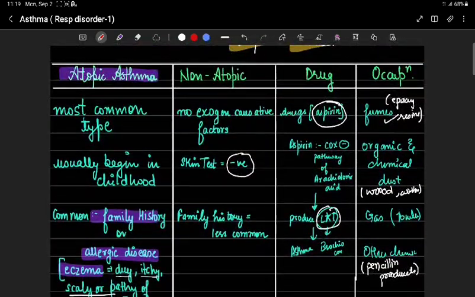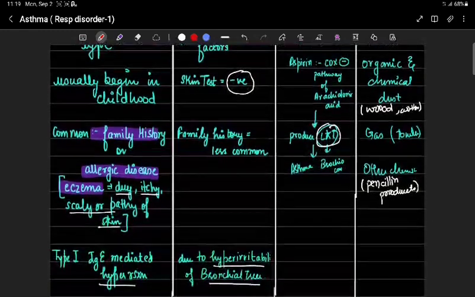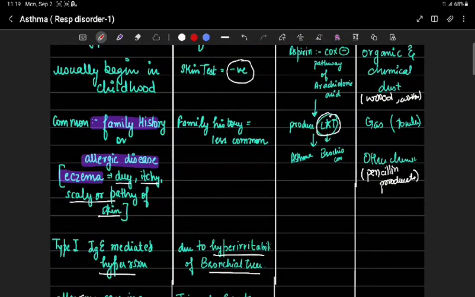Occupational asthma. The triggering occupational agents are fumes, epoxy resins, organic chemicals, dusts like wood and cotton, gases like toluene, and other chemical substances like penicillin products.